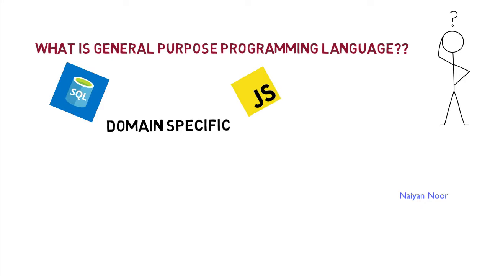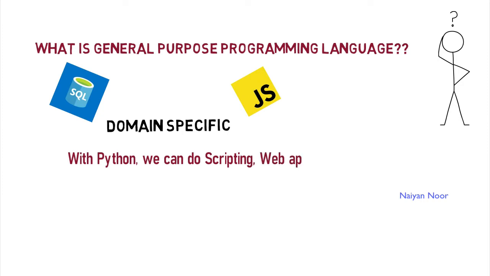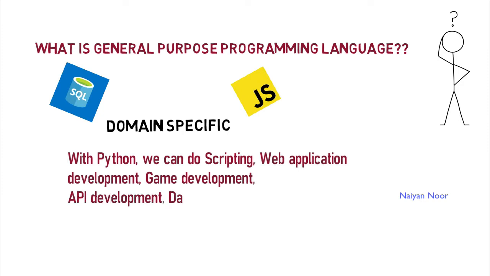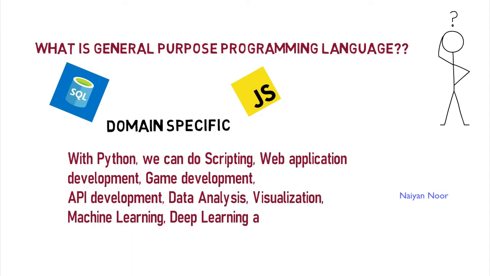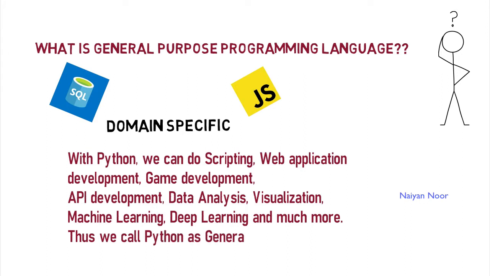But Python is not domain specific, which means we can do scripting, web application development, game development, API development, data analysis, visualization, machine learning, deep learning, and much more. Thus we call Python as general purpose programming language.